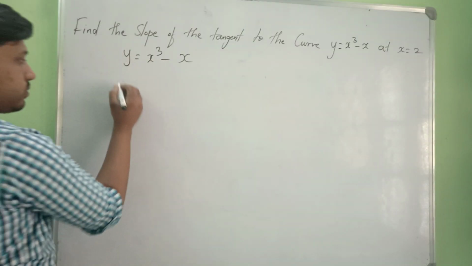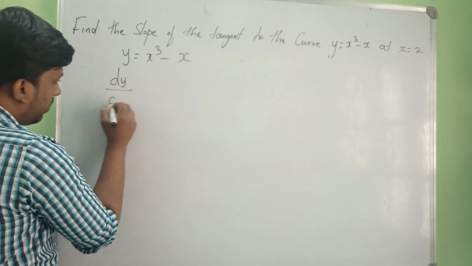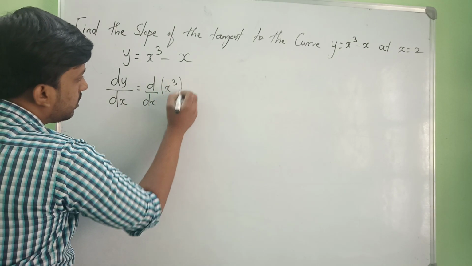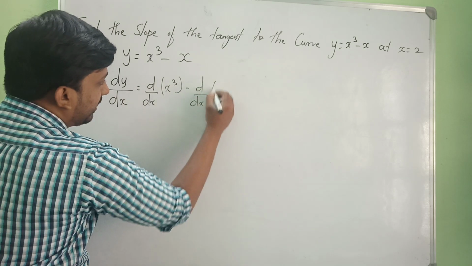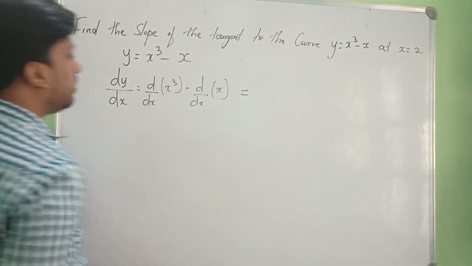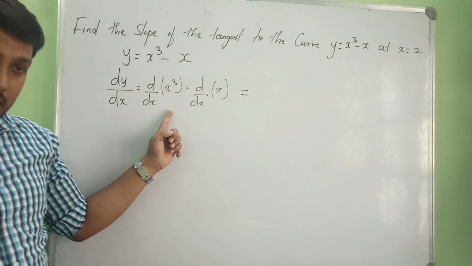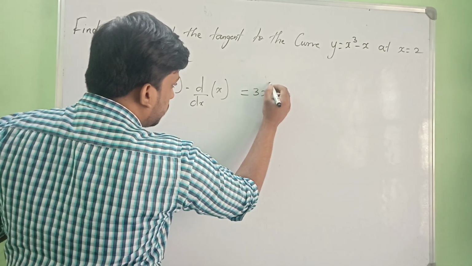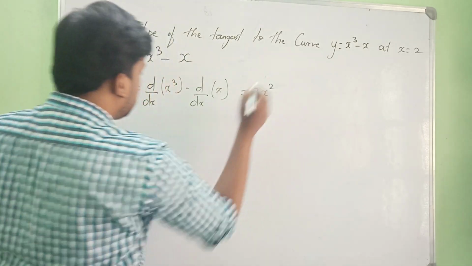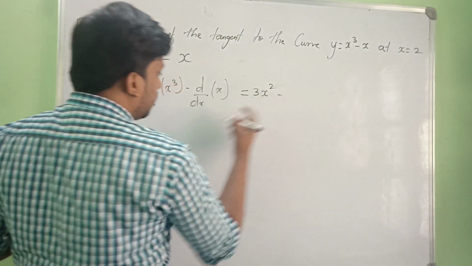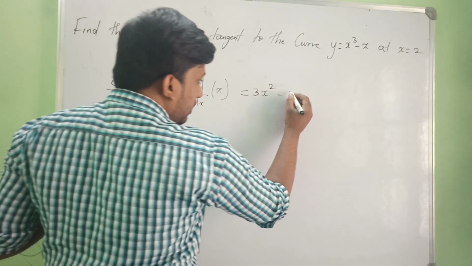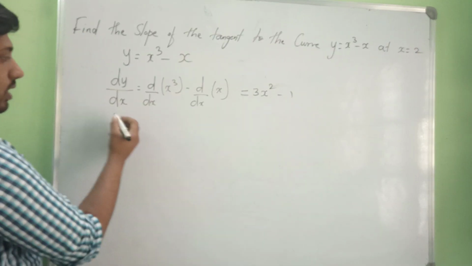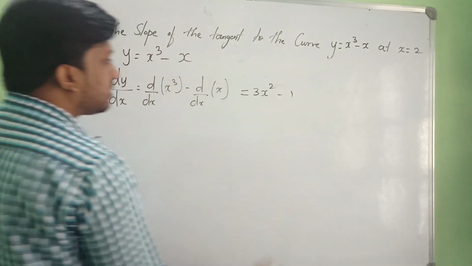Now I'm going to differentiate. dy by dx is d by dx of x cube minus d by dx of x. What is the derivative of x cube? I said that the derivative of x to the power of n is n x to the power of n minus 1. So it becomes 3x to the power of 3 minus 1, which is 3x square, minus the derivative of x, which is 1, right? So we got dy by dx equal to 3x square minus 1.